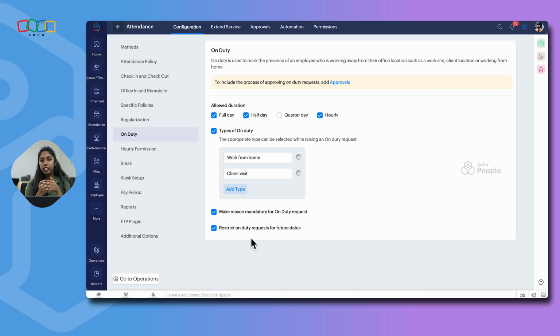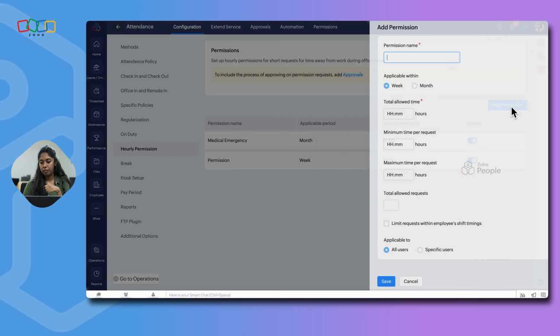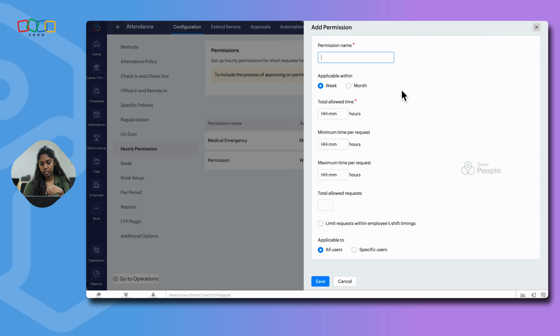And finally, we have the hourly permission option. Under configuration, click on hourly permission. You can set up the permission option over here so that if an employee wants to leave early or if an employee will be coming late to office, they can raise a permission request. And the added permission will have an impact on the total working hours of an employee. So the first step is, as an admin, you need to configure the permission. Click on add permission, where you can give the permission name. And you can also set the applicable condition.